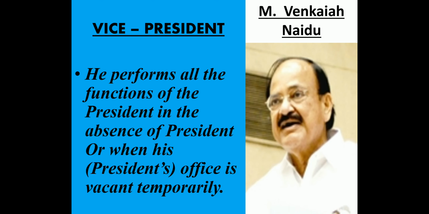As a simple example, in your class usually there are two monitors appointed. In case one is absent, the other can take care. The other one is going to help his partner, the other monitor, in the functioning. So that is why we have a president and then we have a vice president. So the vice president will be performing all the functions of the president in case of the absence of the president or when the president's office is vacant temporarily, until the time that the other president is chosen.